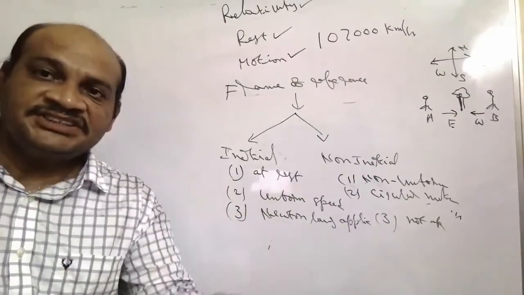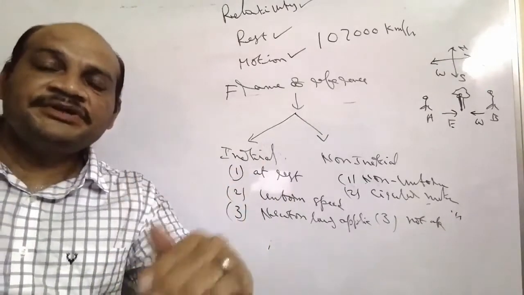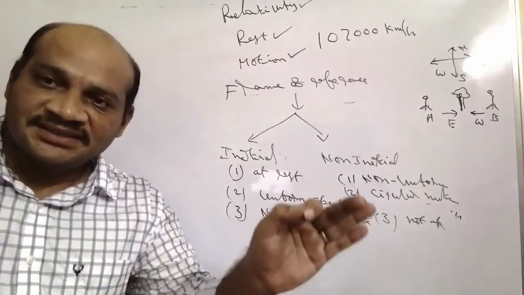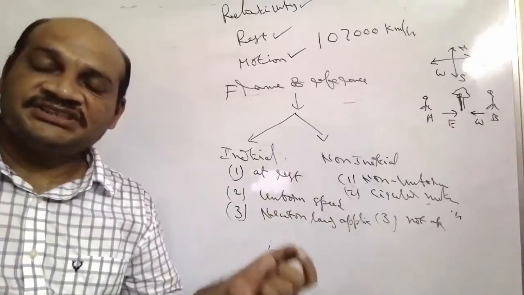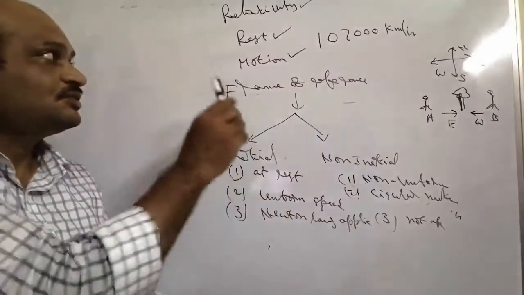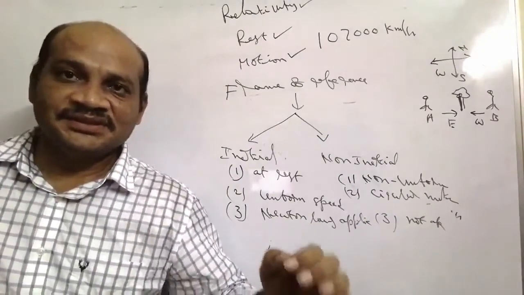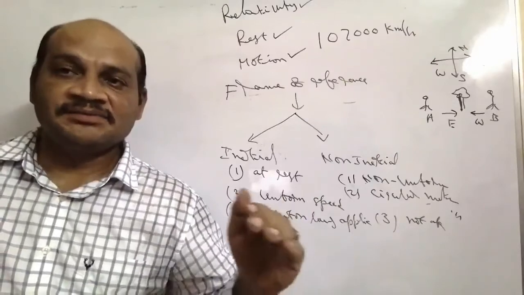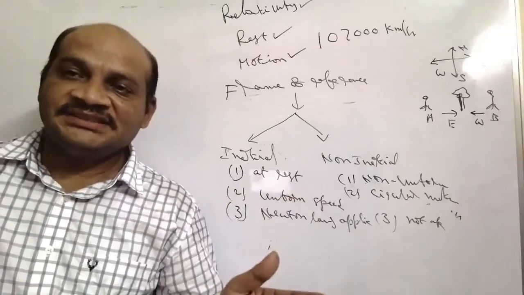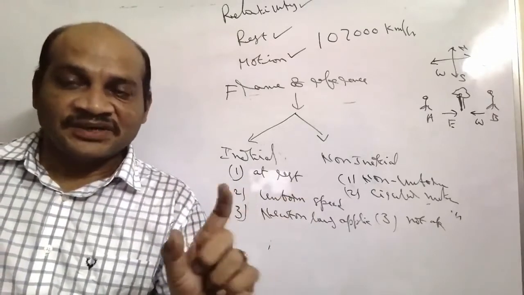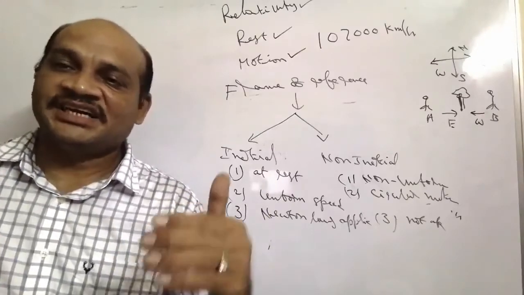What is rest? The position of the body does not change with respect to time and surroundings. Motion is when the position of the body changes with respect to time and surroundings. So these are the very important basic concepts: relativity, rest and motion. In the next video we discuss distance and displacement, the difference between them, and the related concepts of speed and velocity.